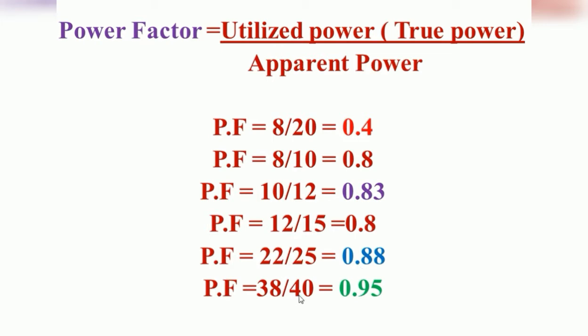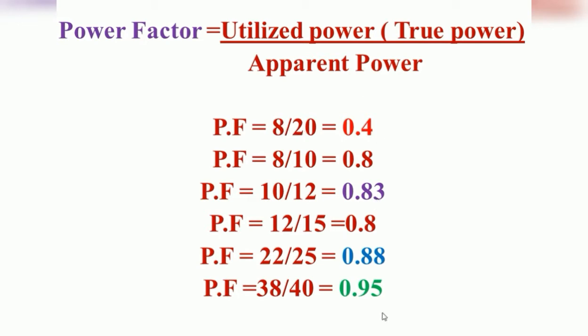Like that, 40 units will be apparently sent from the generating station to the load. The actual units consumed by the load is 38. The remaining 2 units will be returned to the source from the load, so we are getting the power factor 0.95. So these are all the ratios of utilized power to the apparent power sent from the generating station.